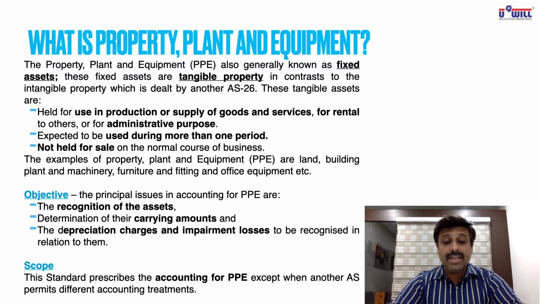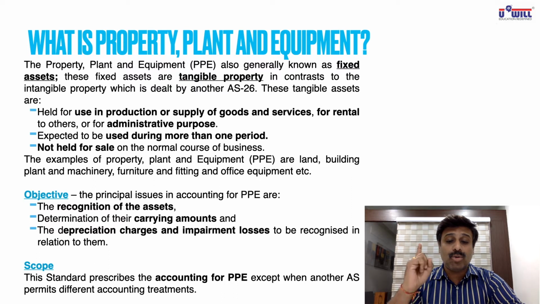Determination of their carrying amounts. Carrying amounts means book value. So here depreciation part will come. How will we provide depreciation and find the book value of asset every year? And third, as it's discussed just now, the depreciation charges and impairment loss to be recognized in relation to them. Impairment loss means once the asset becomes useless, its economic life is over, then the loss arising is called impairment loss. So three things we are going to study in this standard.